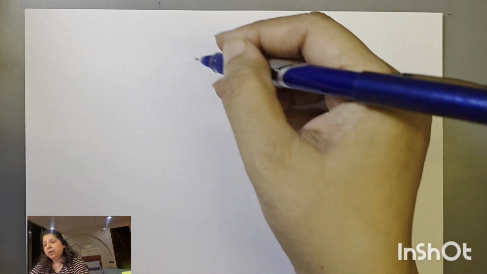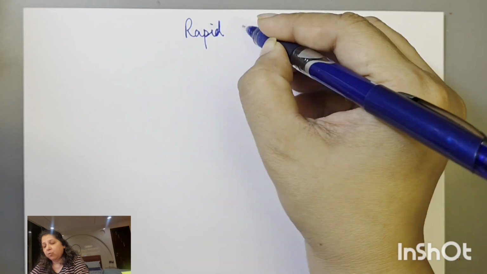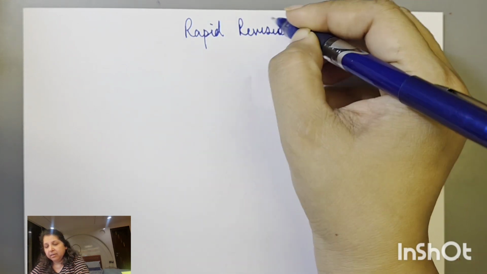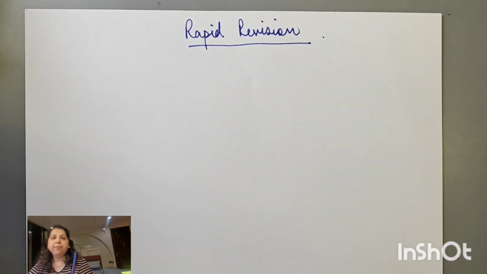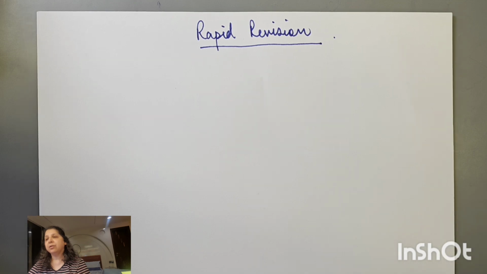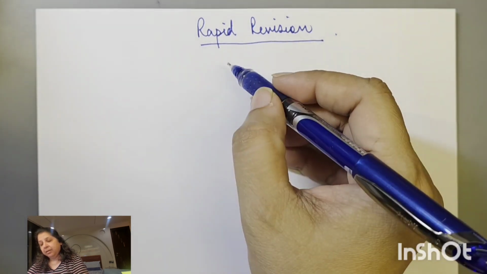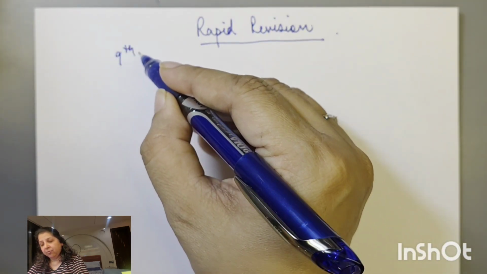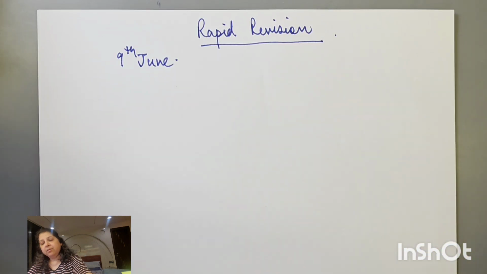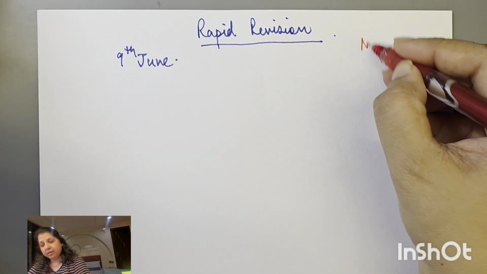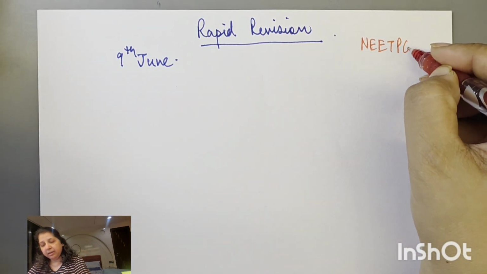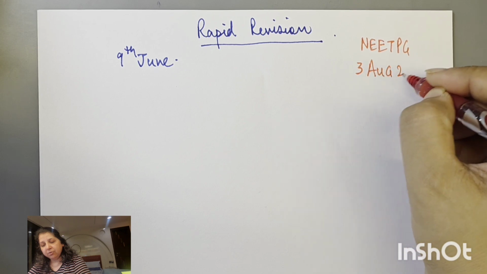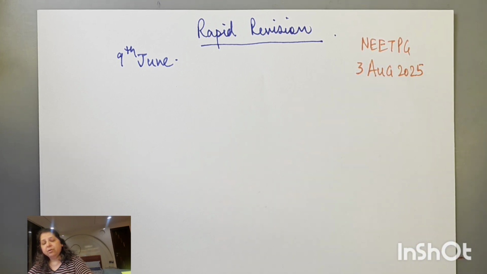So I would like to make what I'll say, a calendar, right? The first rule of any success is that you should have a calendar. You should have a proper detailed schedule of how you're going to complete it. Now in that rapid revision, we started from 9th of June, and your NEET PG exam, what is the date of NEET PG? That is 3rd of August 2025. So you got good time.